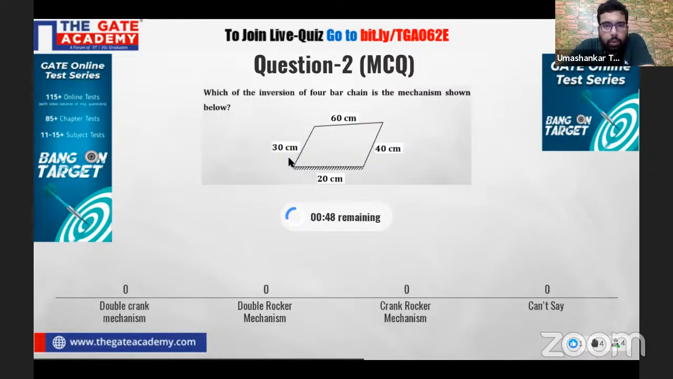So we know in a 4-bar chain mechanism, it can be a double crank mechanism, a double rocker mechanism, a crank rocker mechanism, or can't say. That is the fourth option. So basically, it is a Grashof law question. Try to remember the concept of the Grashof law, what it has told, or what the law of Grashof is.